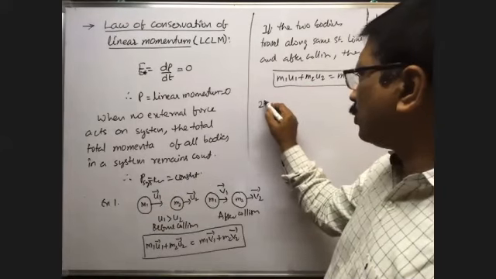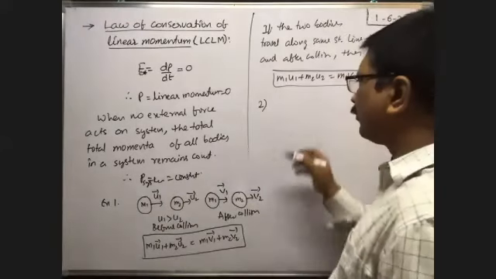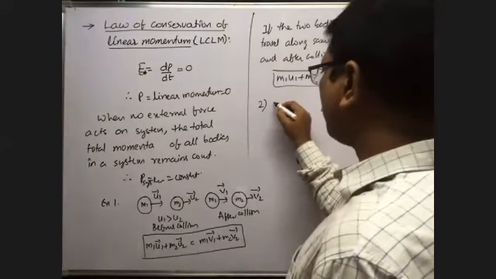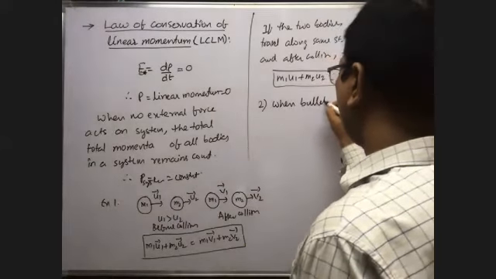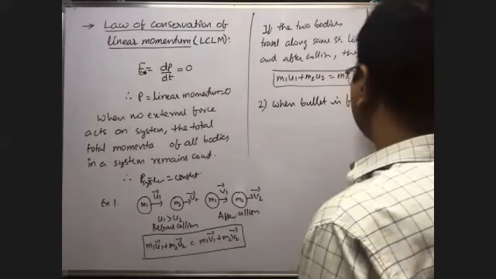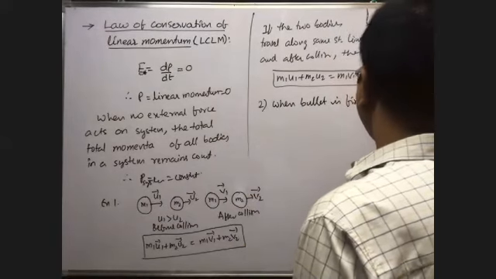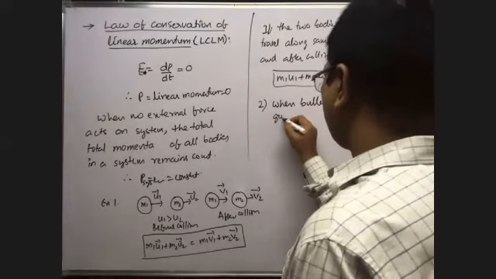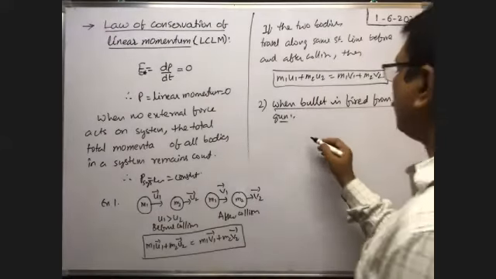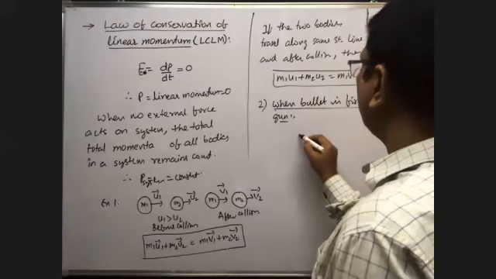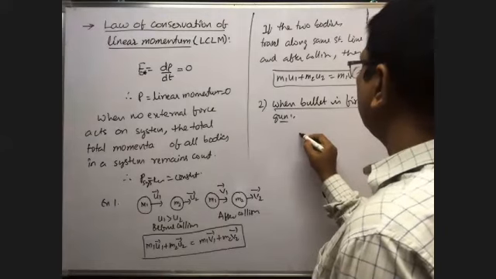Next, example 2. Here, when a bullet is fired from the gun, suppose initially there is a gun.